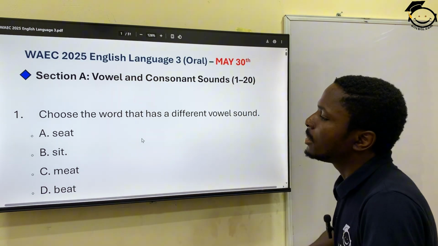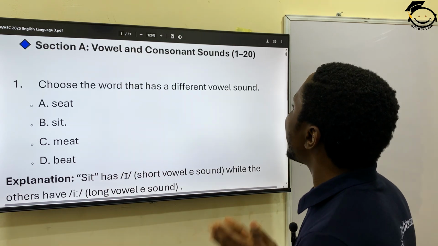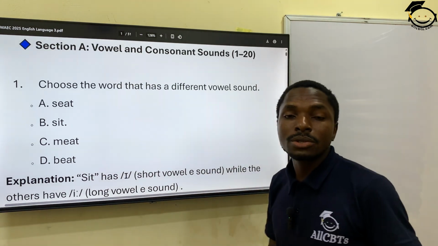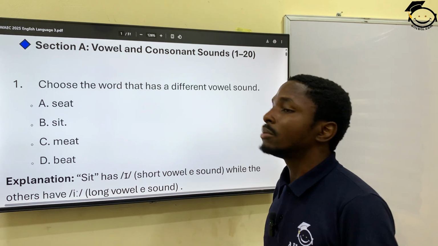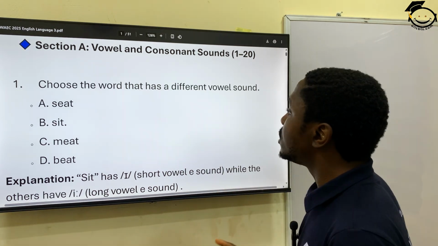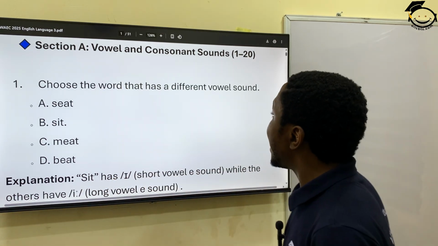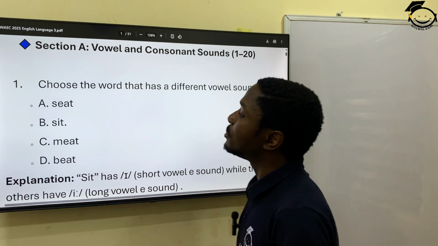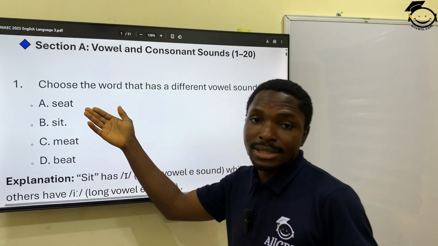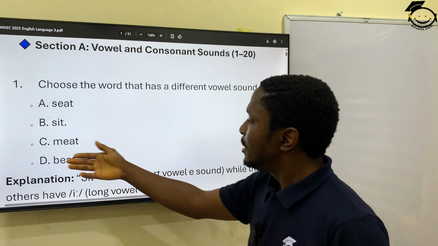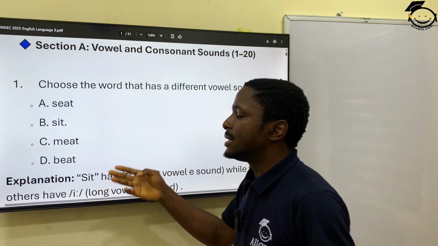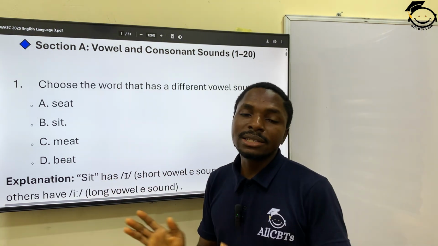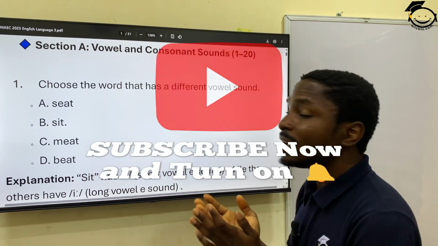Let's look at number 1. Choose the word that has a different vowel sound. You know we have vowel and consonant sounds. So this question says choose the word from these options that has a different vowel sound. And what are the words? We have sit, seat, meet, and beat. Now, if you look at the words there is a short E and a long E.